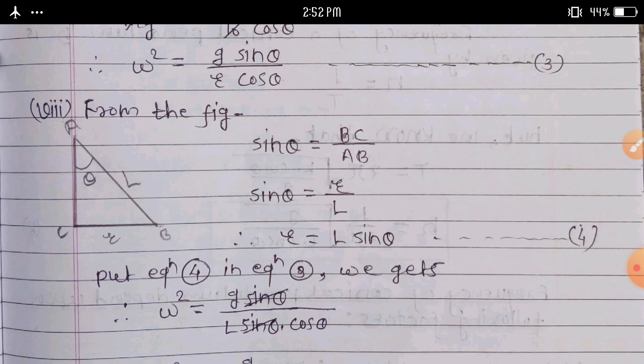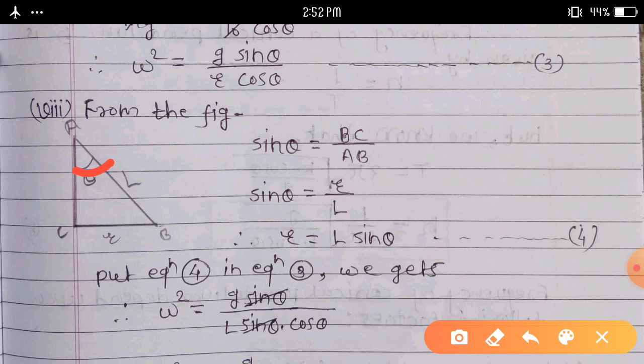From the figure, consider this is a rough figure. Triangle ABC, theta be the angle. According to this, sin theta is equal to BC upon AB.